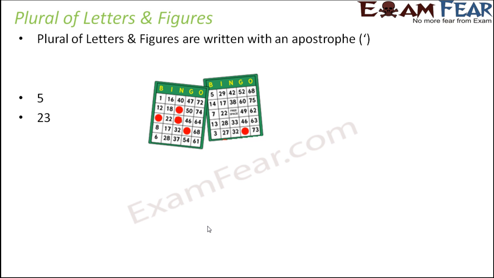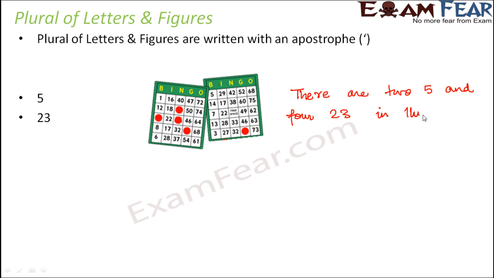Now when you want to write or say this sentence, you need plurals of 5 as well as 23. So basically we are trying to say that there are 2 5 and 4 23 in this card. So do you think this is correct? This is not correct because 5 is singular number, 23 is singular number. So 1 5 is fine. But when you want to say 2 5, will it still remain 5? No, we have to write its plural.